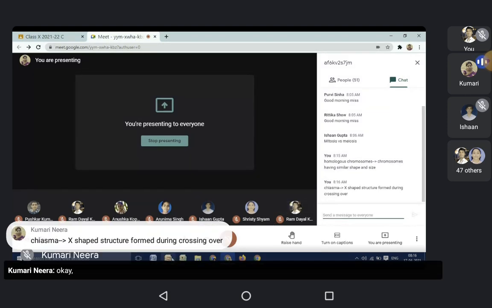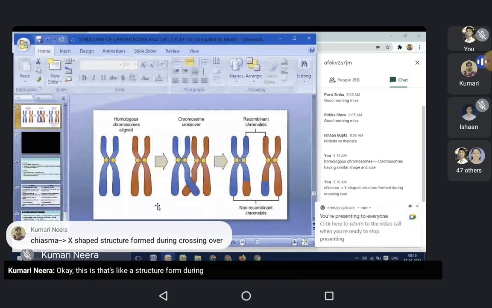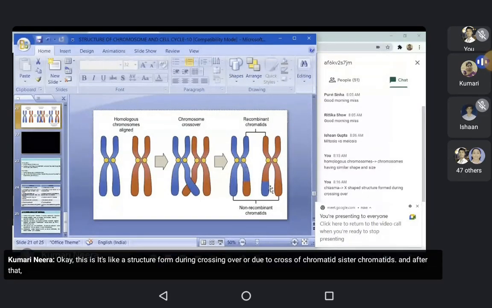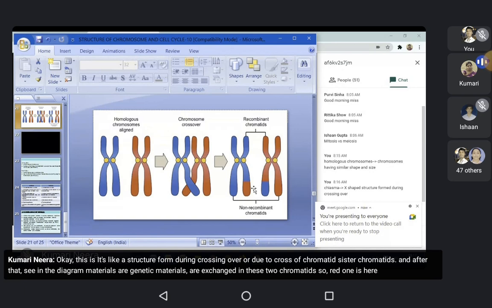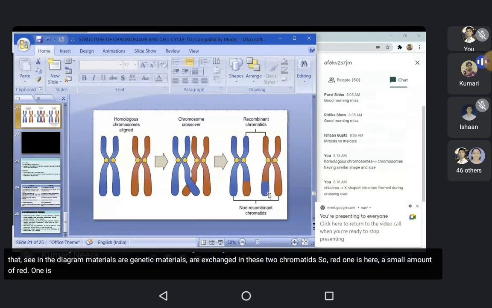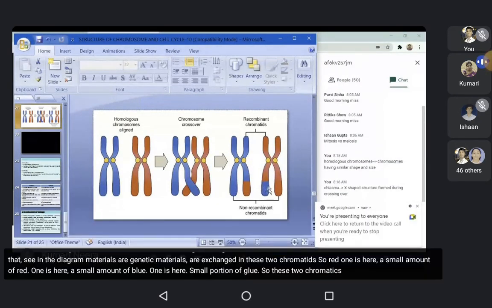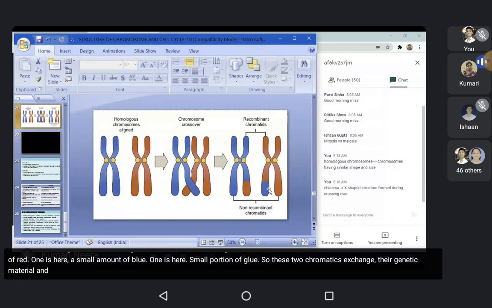Okay, this is the X-like structure formed during crossing over or due to crossing of chromatids, sister chromatids. And after that, see in the diagram, genetic materials are exchanged in these two chromatids. So red one is here, a small amount of red one is here, a small amount of blue one is here, small portion of blue. So these two chromatids exchange their genetic material and form a new combination.